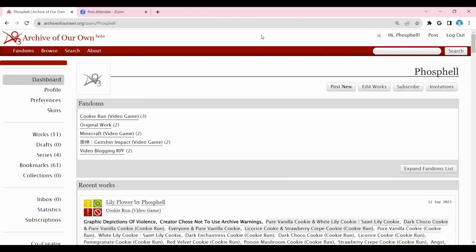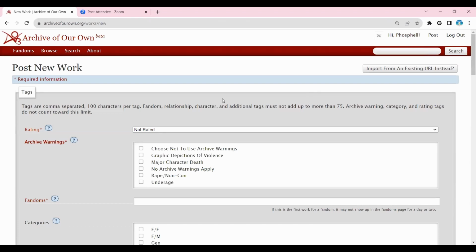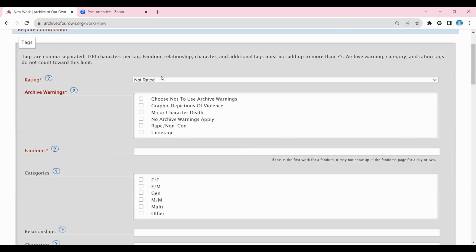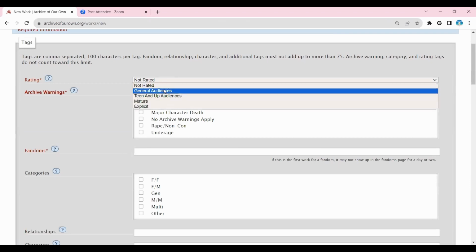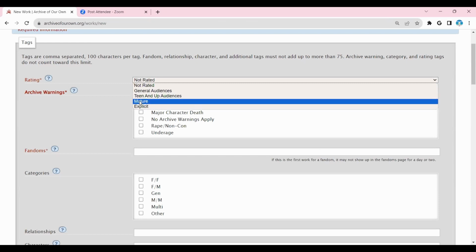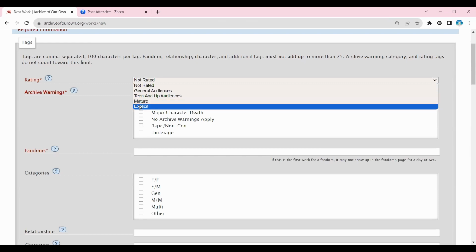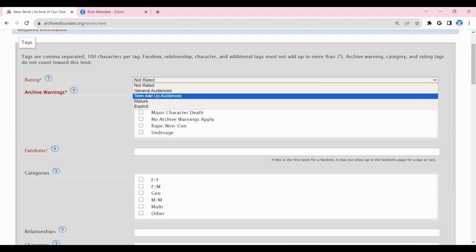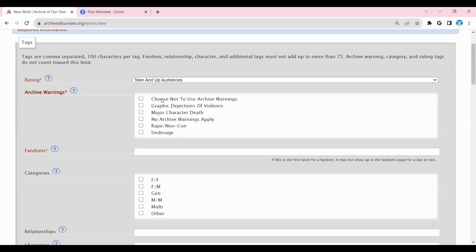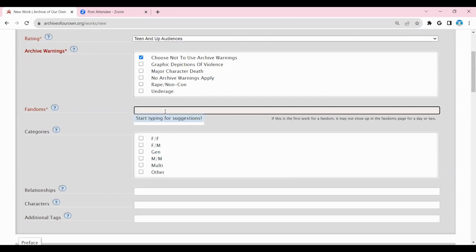Now I'll show you the second part you want. And this is how to create a fic. You have to be a member for this, so you should sign up. So, post a fic. This, as before, will give you the rating. General audiences is everyone. Teen and up is the most popular. Mature if you're especially gory or have sex. Explicit is almost always sex, so let's do that. Same here. Here are all the warnings. You can choose to list a couple, have none, or say, nah, you don't get to know.